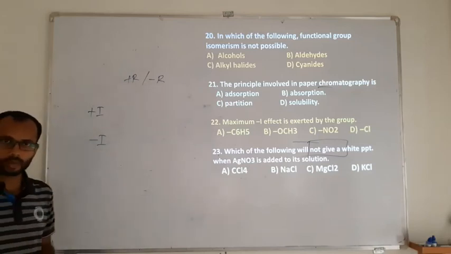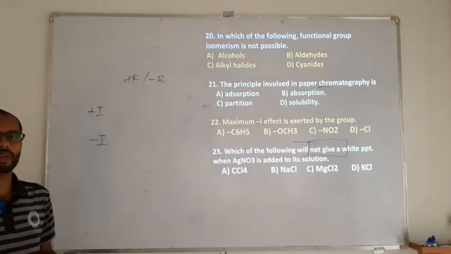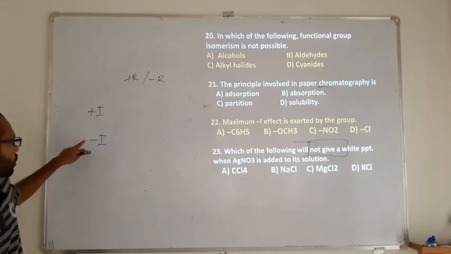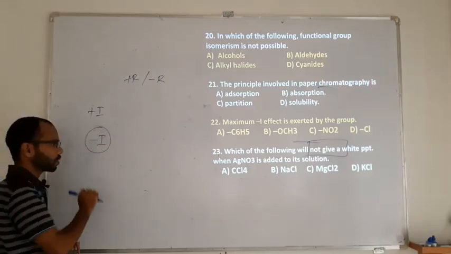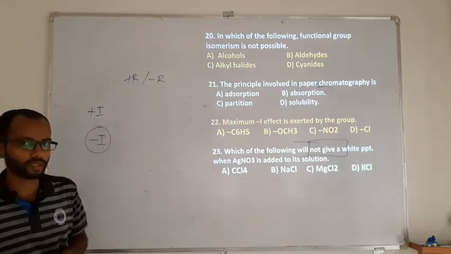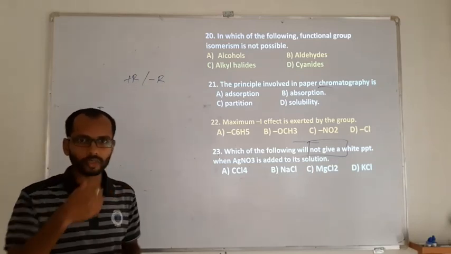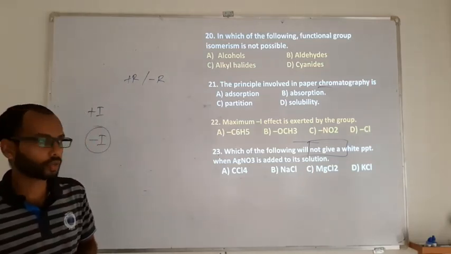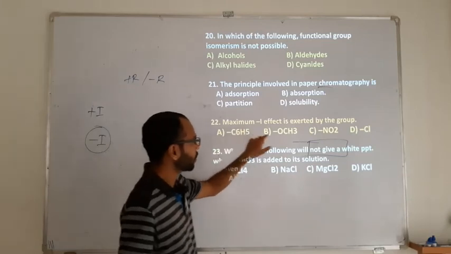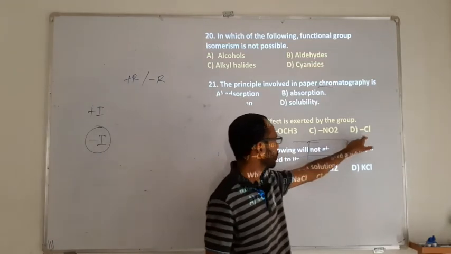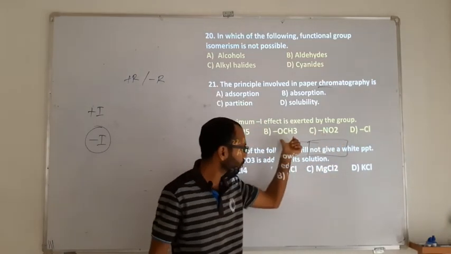Positive resonance will keep on donating, negative resonance is going to take a withdrawal. So minus I it is going to be based on. So who can take maximum? The one who takes a maximum is going to be decided by electronegativity. So it's a carbon, oxygen, nitrogen. So the race is between these two.